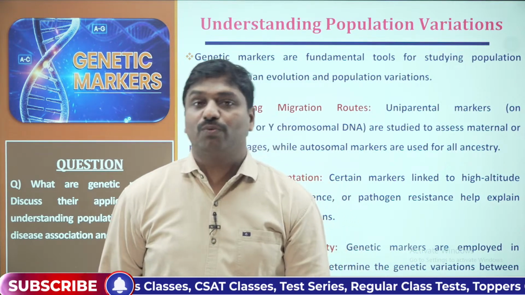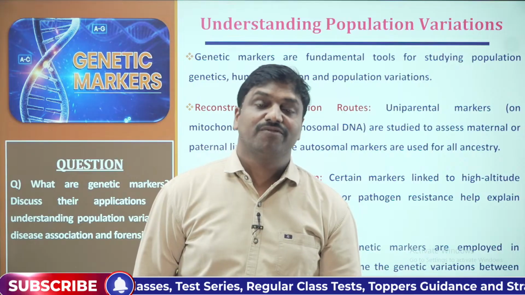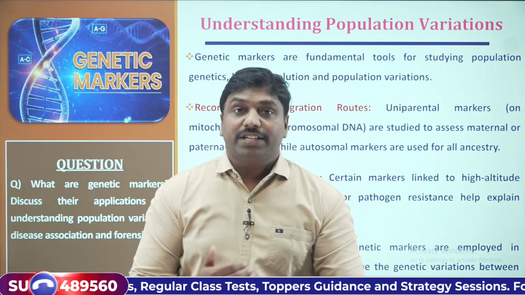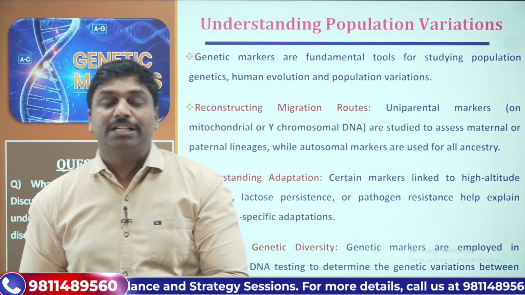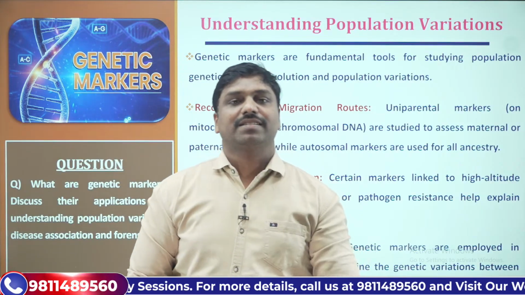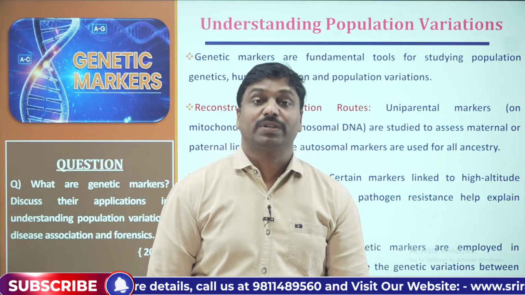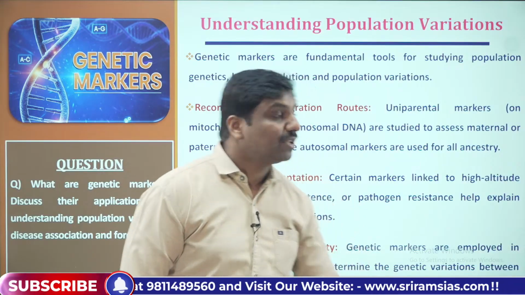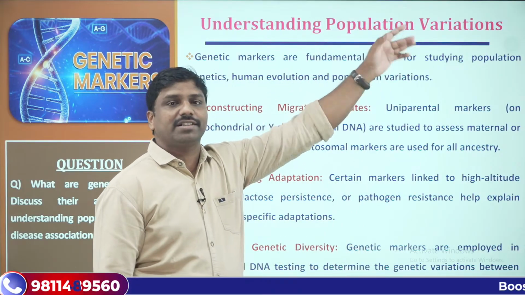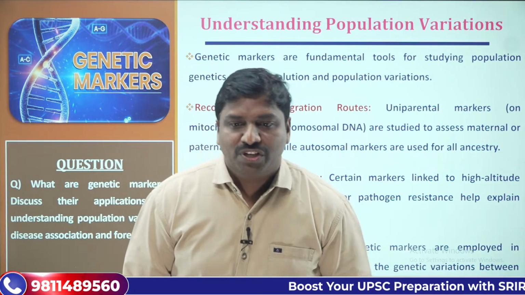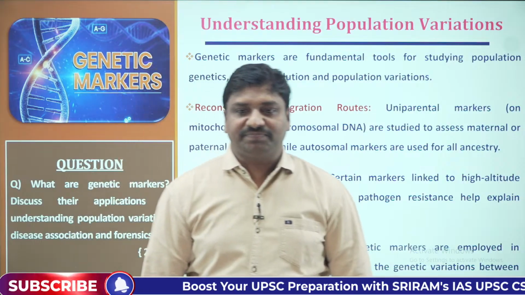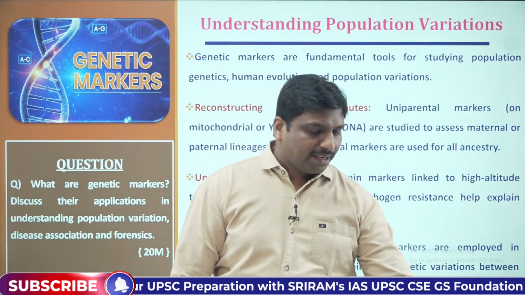Genetic markers are known for highly polymorphic characters, which means they show variations in human beings. That's how we can understand population variation systematically with the help of genetic markers, right?